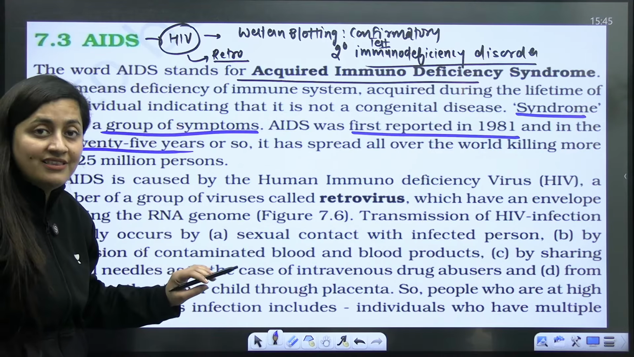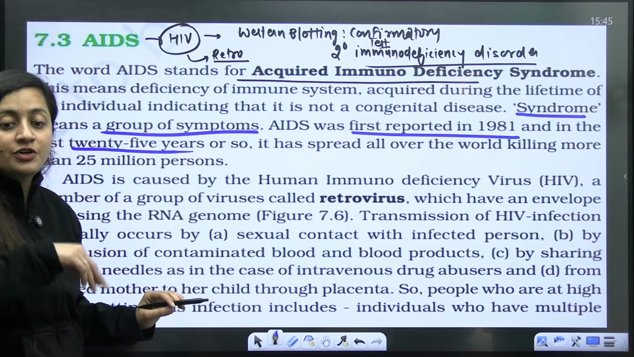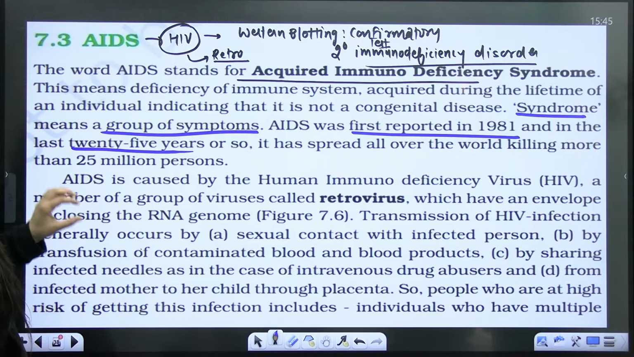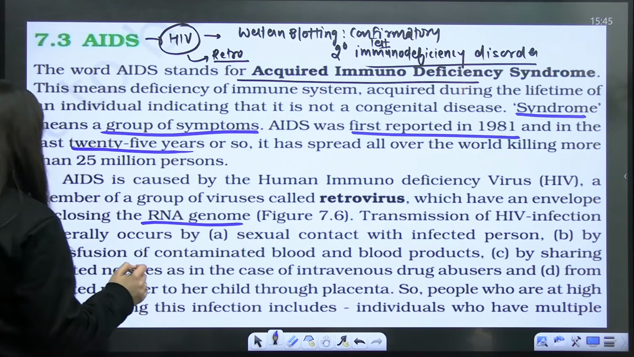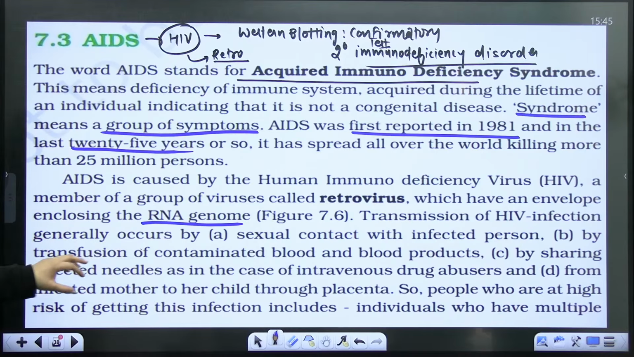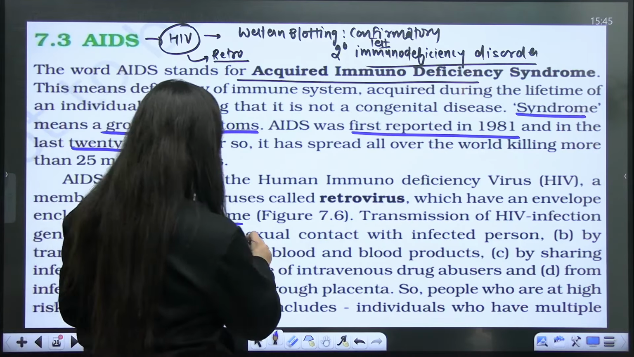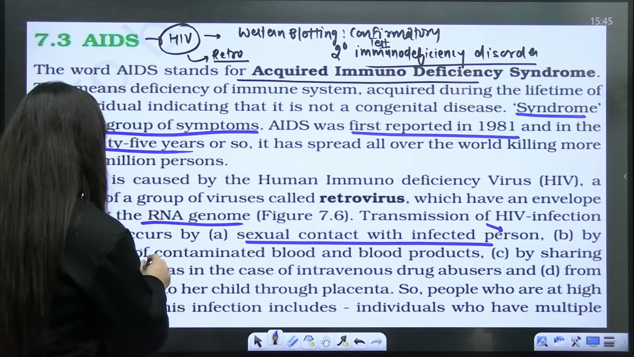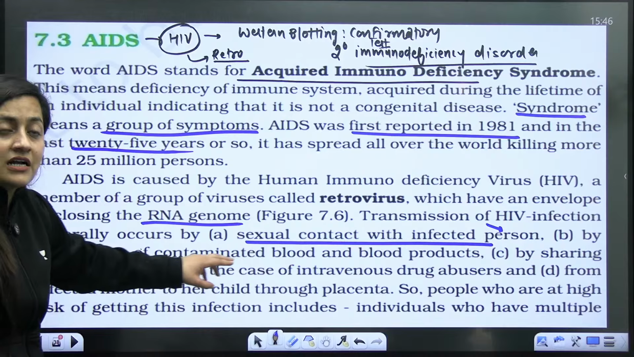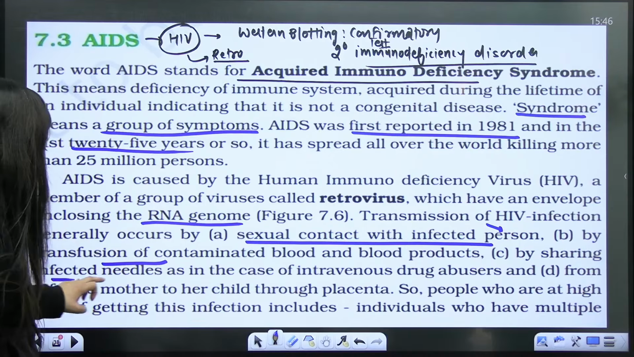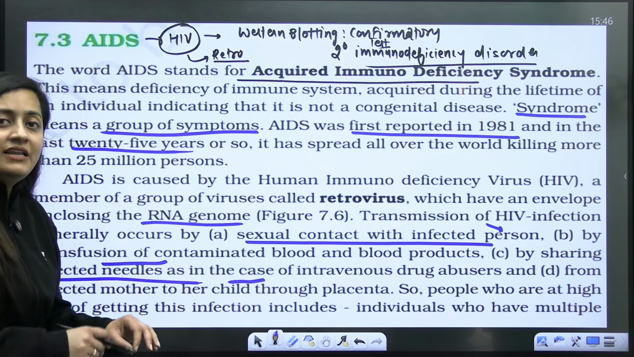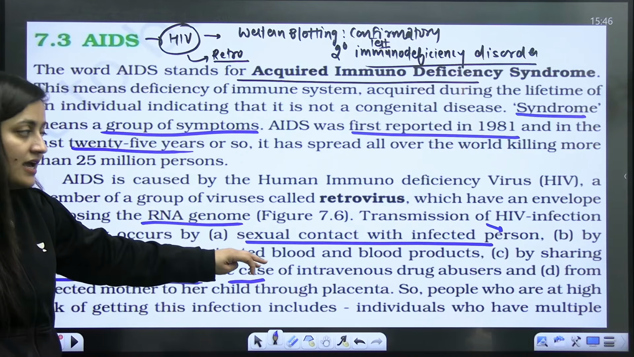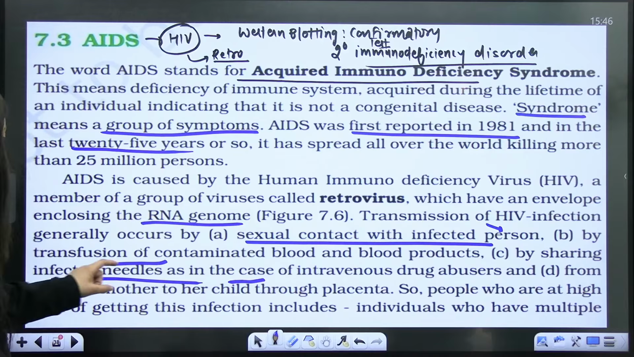So this is a question in AIIMS: which one is the infection and which one is the pathogen. HIV is the pathogen, AIDS is the infection here, right, students? It has an RNA genome. Transmission can occur, and PYQs are there from this part also, by sexual contact with the infected person, by any exchange of body fluid, by transfusion of contaminated blood and blood products, and by sharing infected needles. Even drug abusers sharing the intravenous syringe, the injection, can also get it, right?